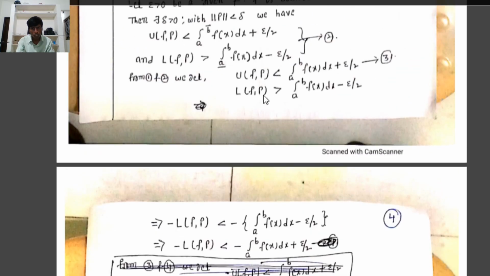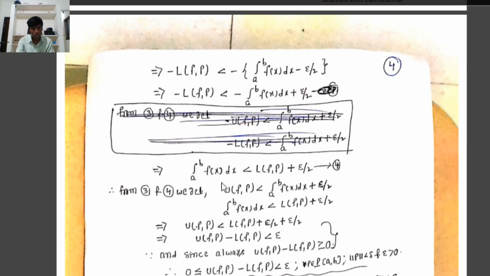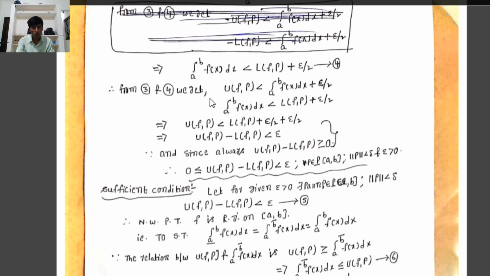From 3, UFP is less than the integral from a to b of f(x) dx plus epsilon by 2. From 4, the integral from a to b of f(x) dx is less than LFP plus epsilon by 2. Therefore, from these two equations we conclude that UFP is less than the integral from a to b of f(x) dx, which is less than LFP plus epsilon by 2.